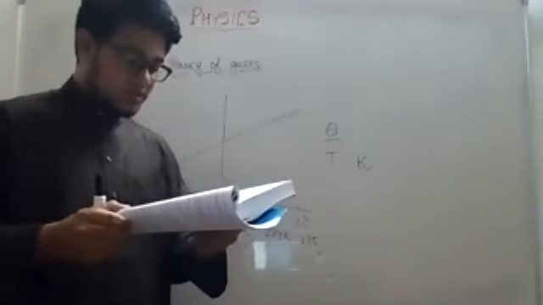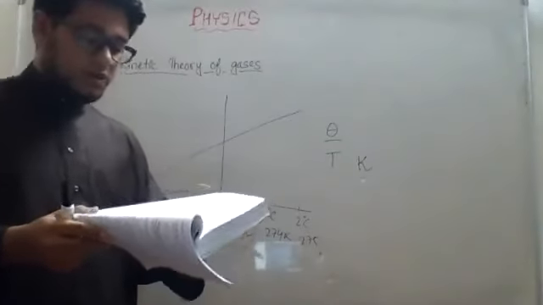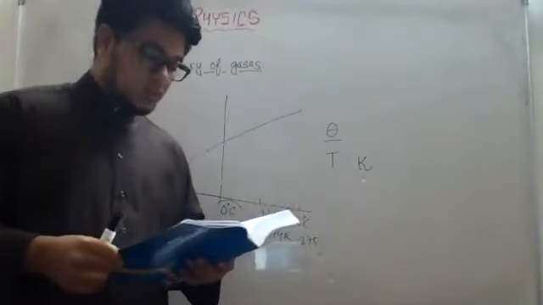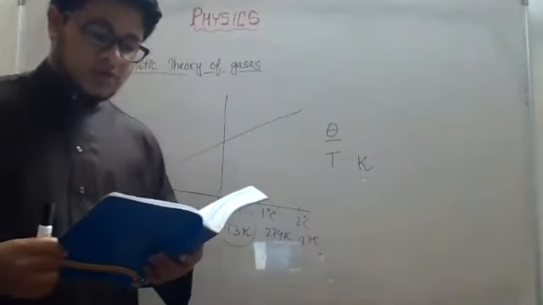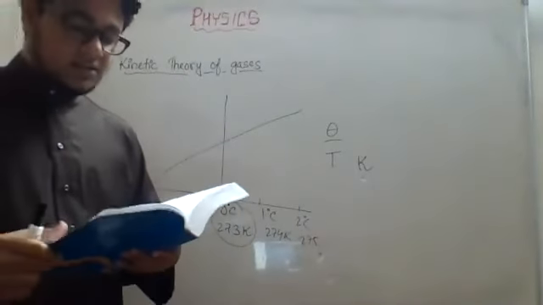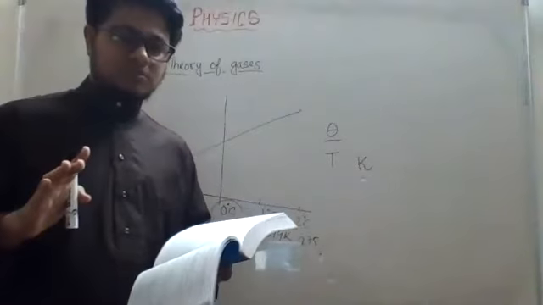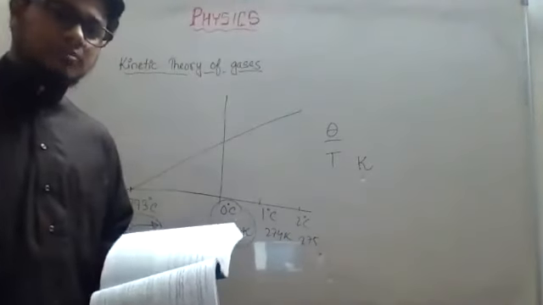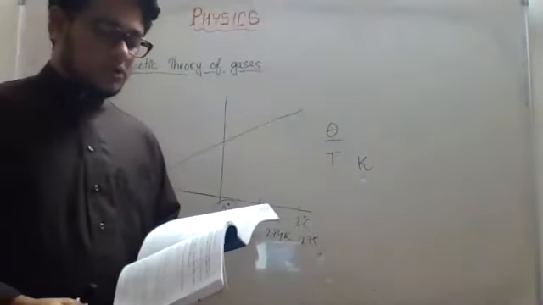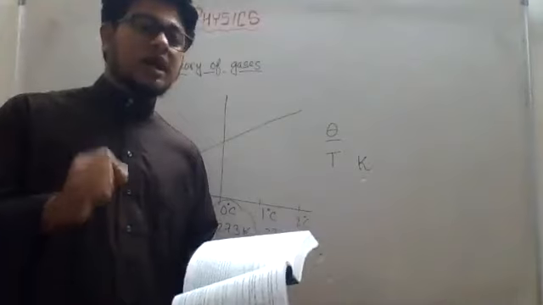Okay, we get the direct proof of kinetic theory of gases from Brownian motion. The molecules of a gas obey the basic assumptions of the kinetic theory at any temperature and pressure, irrespective of the temperature and pressure. At every temperature and pressure, it will maintain the kinetic theory. Those gases are called ideal gases, which do not exist in practice.